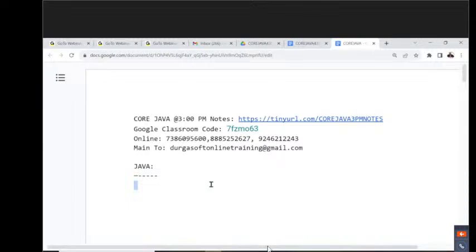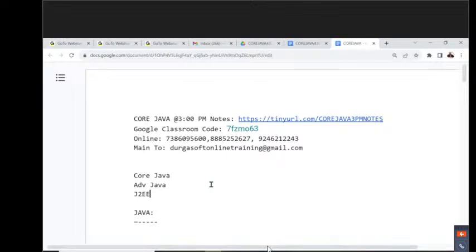Java was provided by Sun Microsystems in the form of 3 parts. What are the 3 parts we are getting in general? The very first one, what people are saying, is core Java, the second one is advanced Java, and the third one is J2EE.